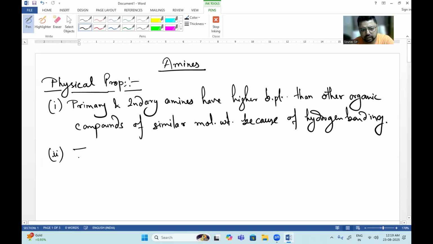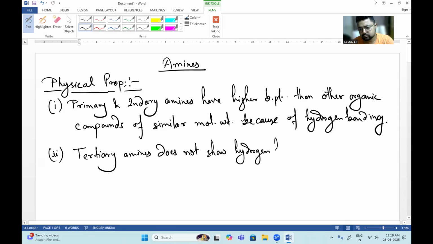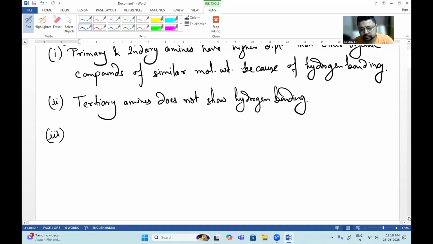Okay, so tertiary amines do not show hydrogen bonds.